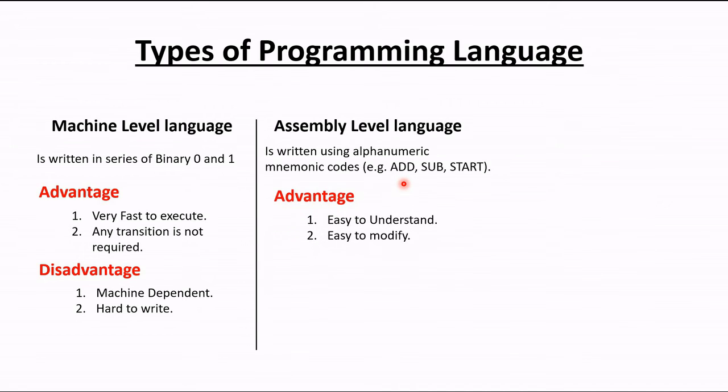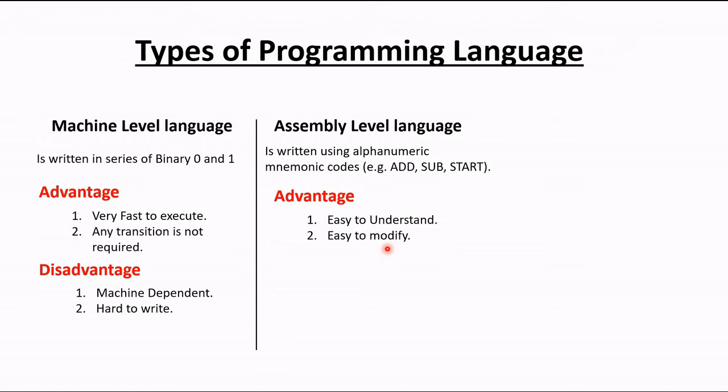What are the advantages? First of all, this is easy to understand. It will be very easy for the programmer to write the code. The user can understand that with the help of this add keyword, the computer will add two numbers or add something. So it will be very understandable for the user to write code. And the second is easy to modify. These are two advantages, because if we find some error, I will be able to recognize that for this command this error has come, so I must change this. In this way it will be very easy for us to understand and modify errors.